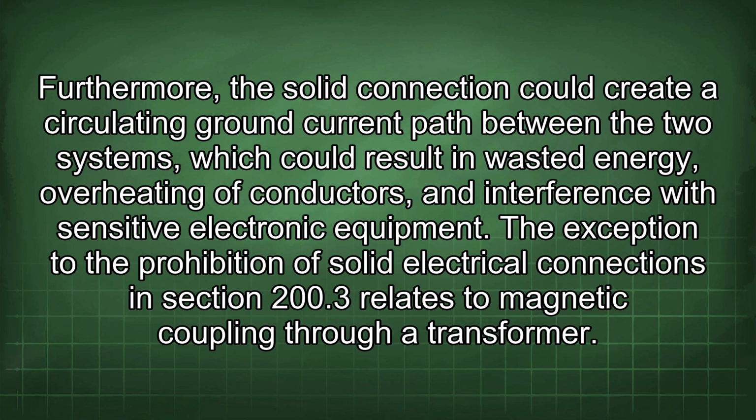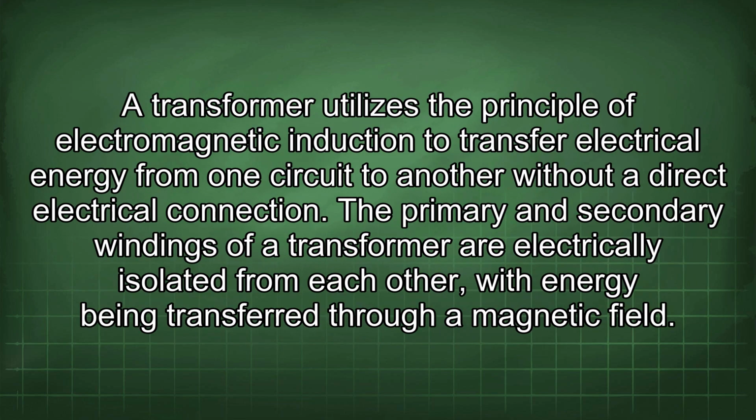The exception to the prohibition of solid electrical connections in Section 200.3 relates to magnetic coupling through a transformer. A transformer utilizes the principle of electromagnetic induction to transfer electrical energy from one circuit to another without a direct electrical connection.